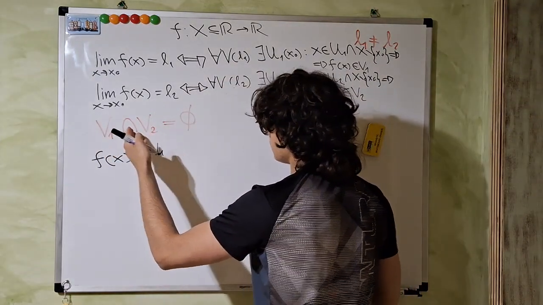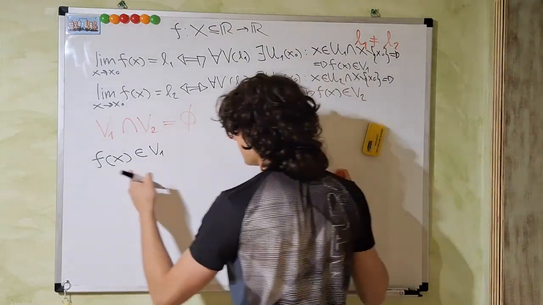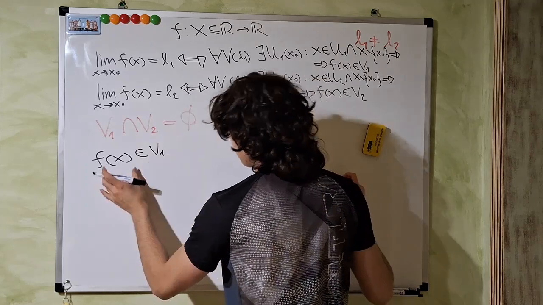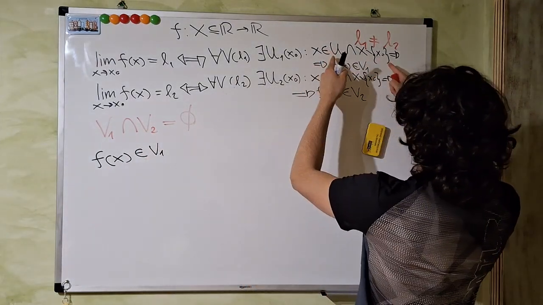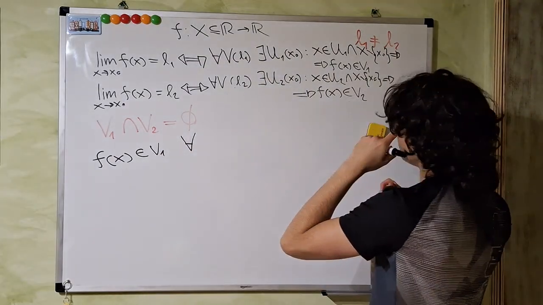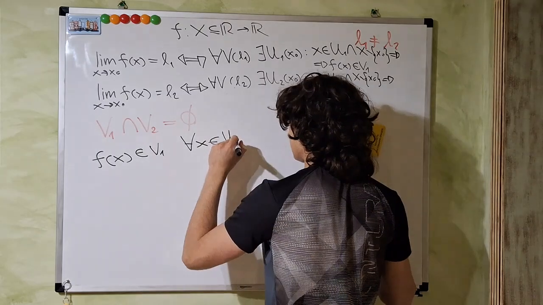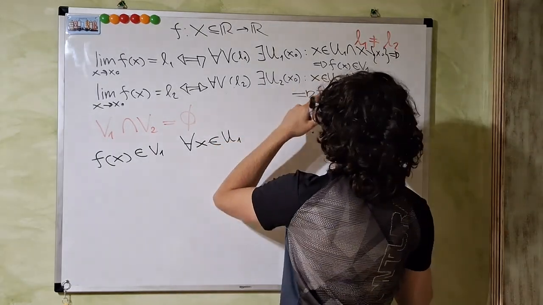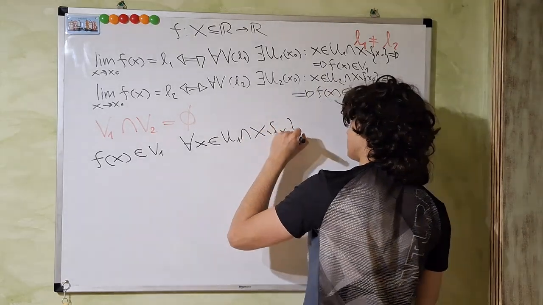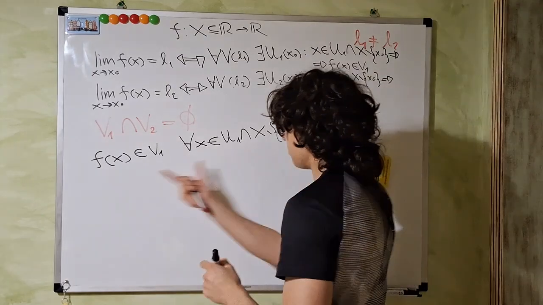Now we call V1 and V2 those two neighborhoods such that their intersection is the empty set. So f of x belongs to V1 when x belongs to this set. And this statement is the same as this one. We're saying basically that every x in U1 intersection the domain of the function minus the point x naught implies this.